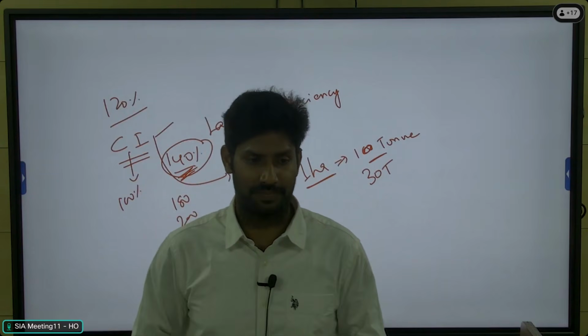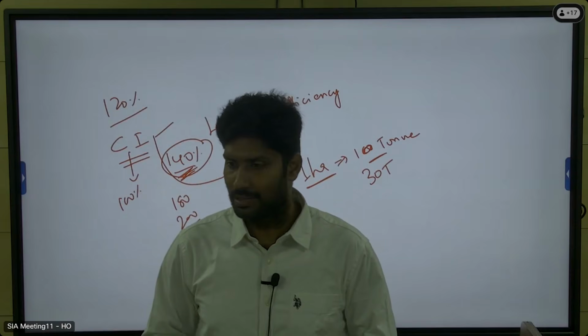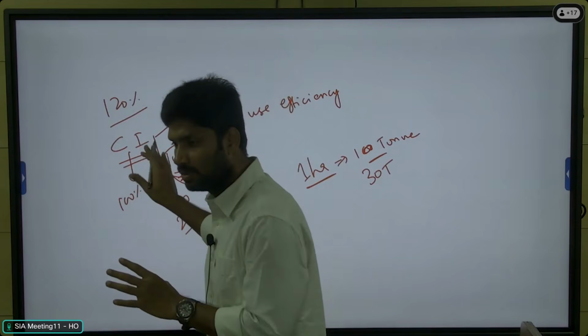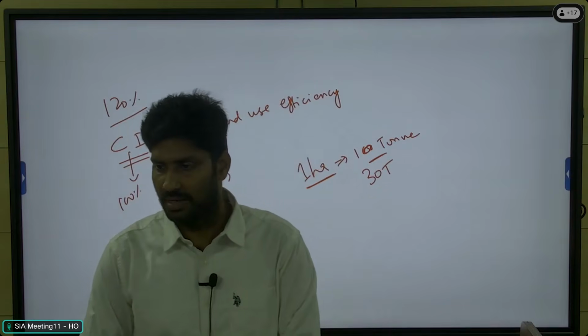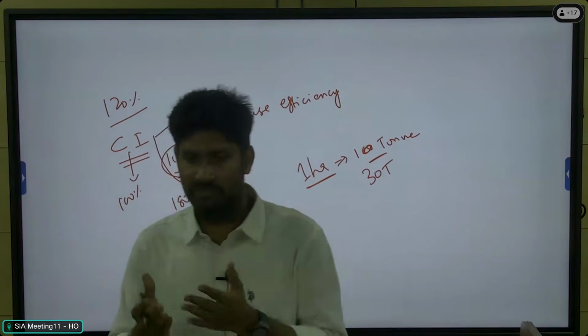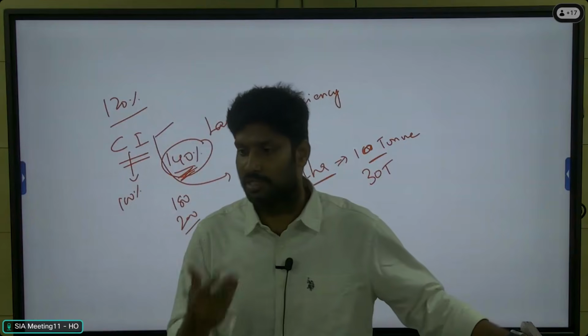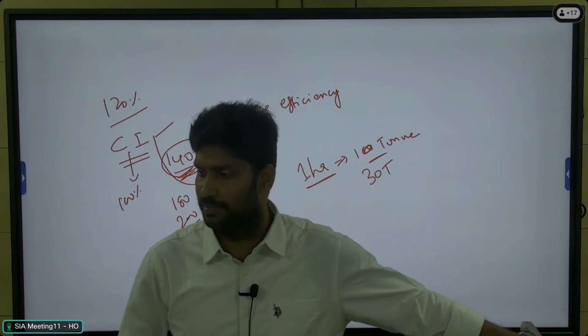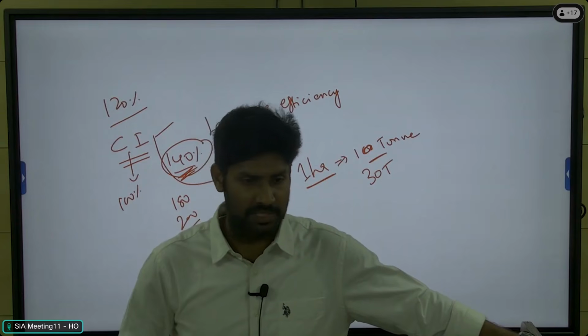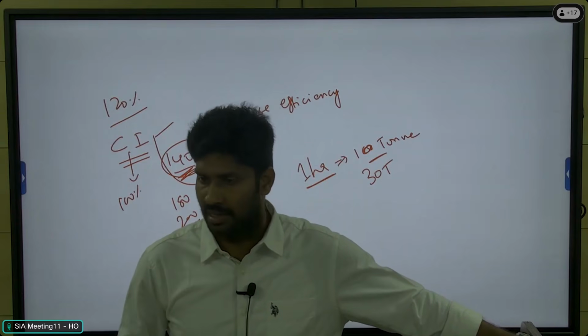But here it is based on the duration of the crop, right? So this concept is applicable only for the seasonal crops, 3 months or 4 months crop. Whereas for annual crops, if you apply this formula, we won't get proper interpretation. The result is not correct. Banana is a 10 months crop. Cotton is a 6 months crop.